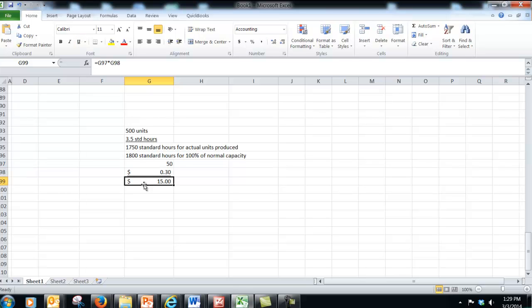And so basically what this 50 hour difference is saying is that for that cost we should have been able to milk 1,800 standard hours out of it, but we were only able to milk 1,750. Remember, the fixed cost stays the same regardless of the actual number of units produced. But if we're at 100% capacity, we can take care of 1,800, and we were not able to meet up to capacity, so therefore we're going to see that this is going to be unfavorable.